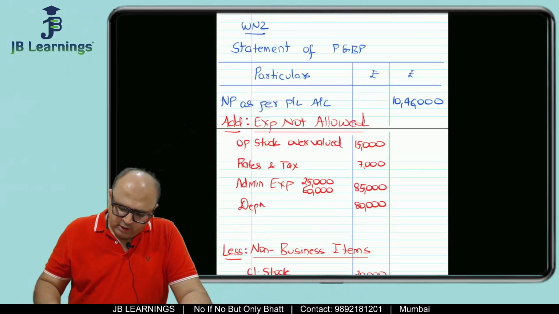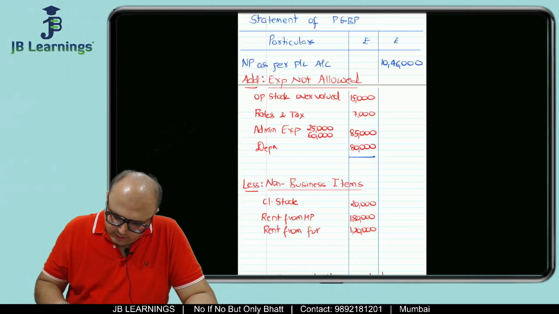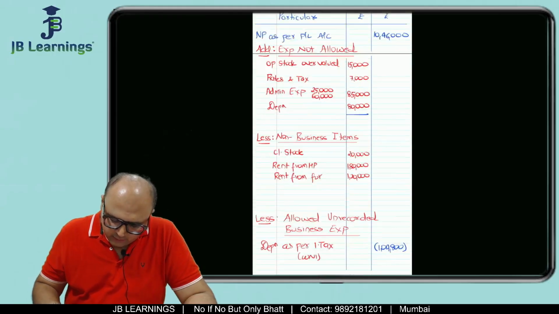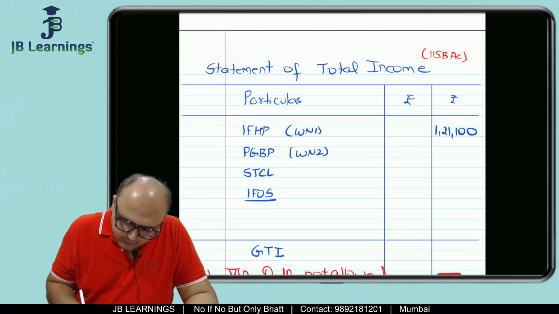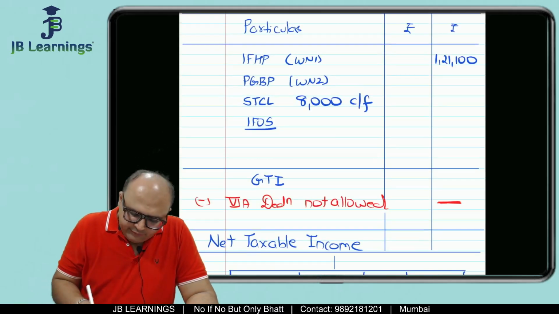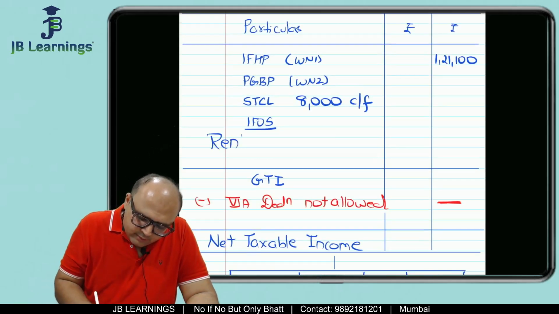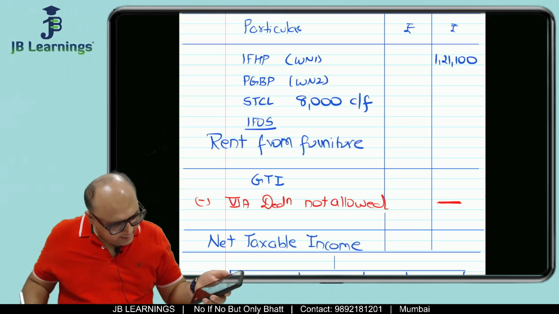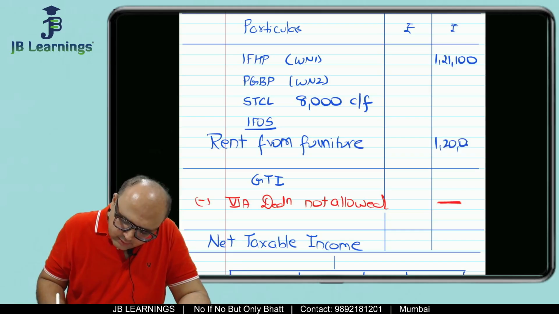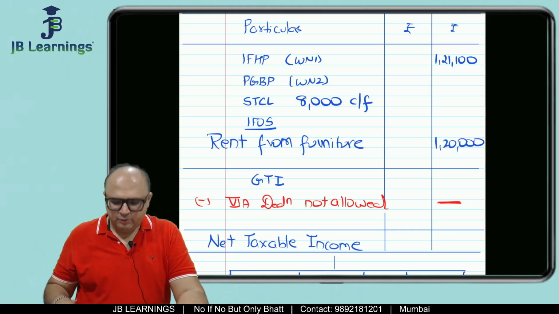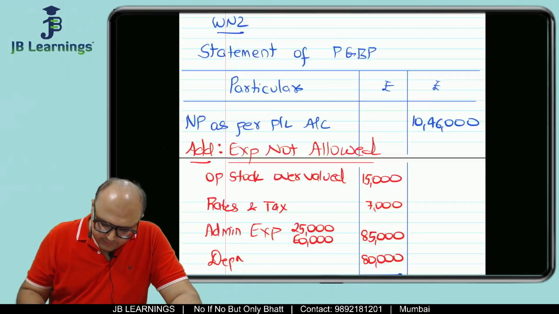Is there any taxable unrecorded business income? No. So now wait, let us not use calculator. What we can do is we have got short term capital loss of 8,000. So we will do carry forward. Then in EFOS, I am not making a separate working because there is only one item, which is rent from furniture. So directly I am writing rent from furniture over here, which is 1,20,000. Now PGBP is left and then we will be done with this.